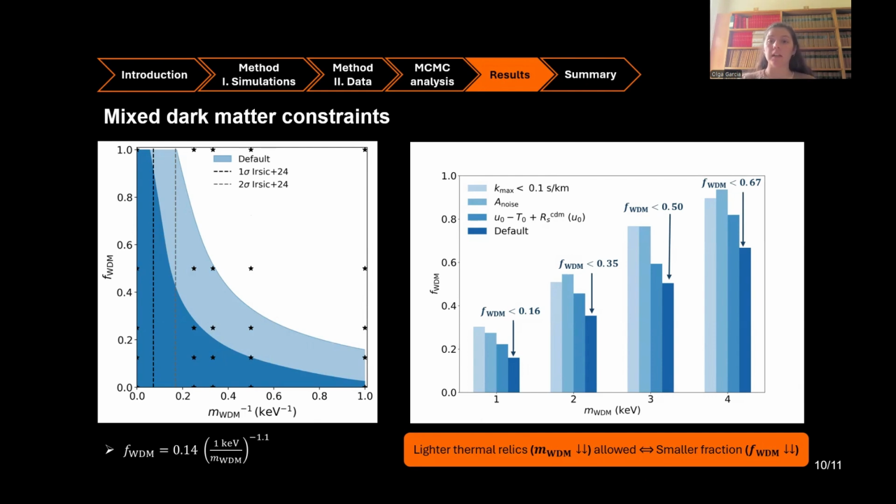This default model is shown in darker blue, but we also run 2 sets of analysis where we reduce the amount of information in the last 3 K-bins, first by imposing a K-max cut, such that in principle we can compare with previous datasets with poorer resolution. And secondly, we also add a noise parameter at the theory level, such that if this noise parameter is bigger than 0, this will indicate indeed that noise has been underestimated.